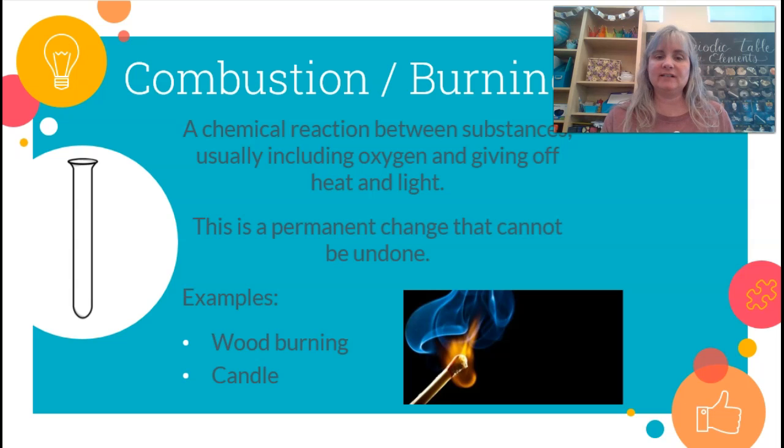Another evidence of a chemical change is combustion or burning. So combustion is basically the same thing as burning. It's a chemical reaction between substances, usually including oxygen, giving off heat and light. This is a permanent change that can't be undone. So once we burn something, we can't unburn it. So I've got a match here. Other examples would be a wood fire or even a candle. There's a chemical change happening when that candle is burning.